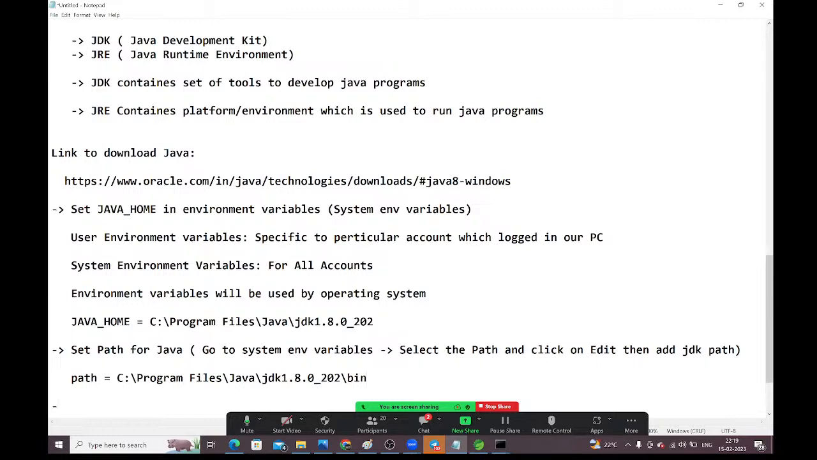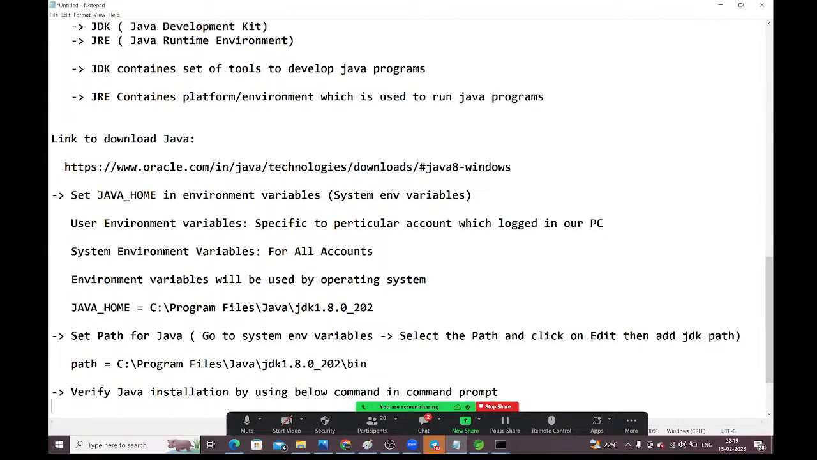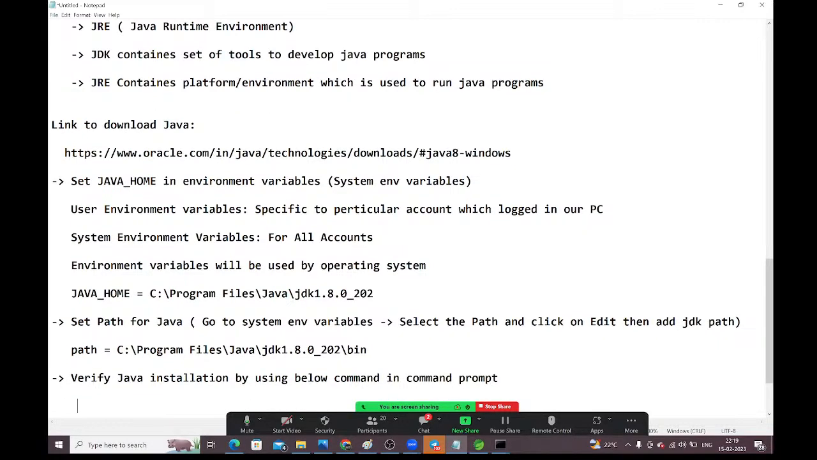Once it is done, verify the Java installation. Verify the Java installation by using the below command in command prompt. What is the command we need to use? See, guys, this is the command which we need to use: java -version.